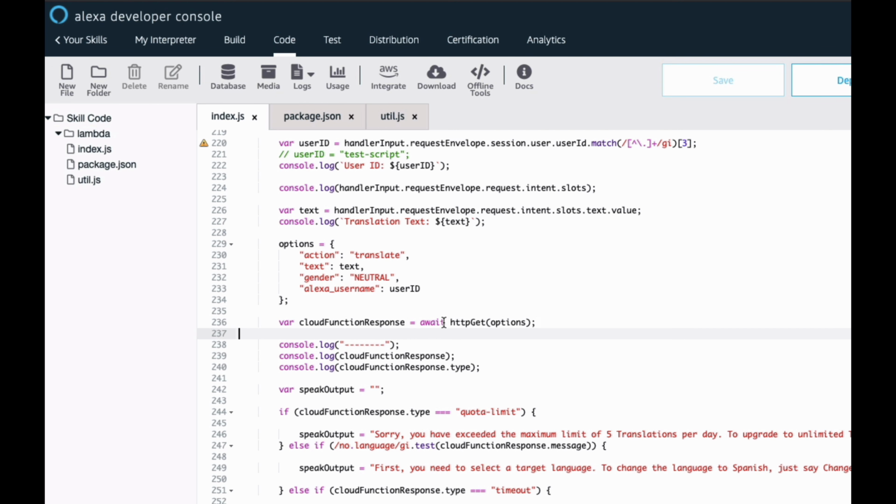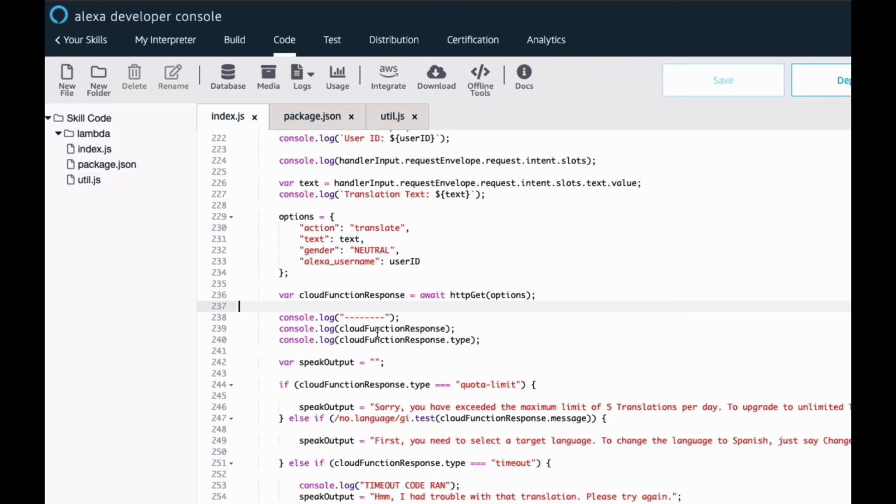All we're saying here is, hey, issue that HTTP request. It might take 15 milliseconds. It might take 15 seconds. However long it takes, wait for it. And then the response that comes back, whatever gets returned, whatever gets resolved, define it into this variable here. And then when all that happens, move on to the next line of code. That's kind of the beauty of async await.